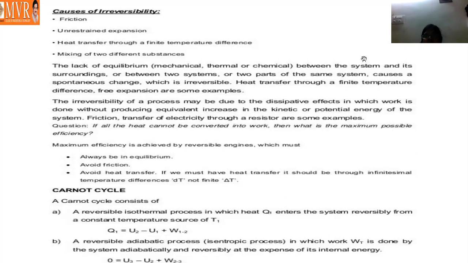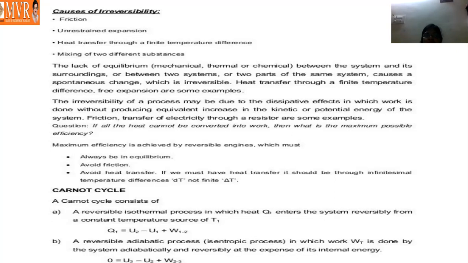Examples for irreversibility. And next, the lack of equilibrium. Lack of equilibrium, mechanical, thermal, or chemical, between the system and its surroundings. Lack of equilibrium means there is a very minute, very backward state. That is the meaning of lack of equilibrium.